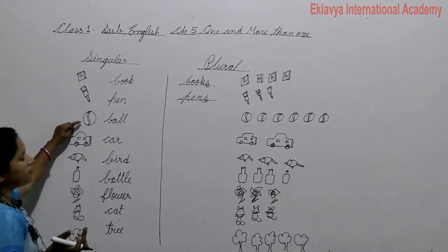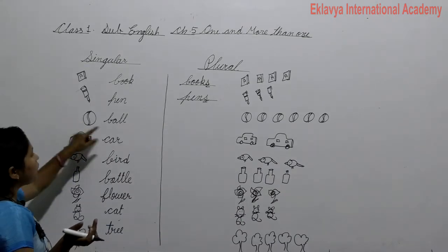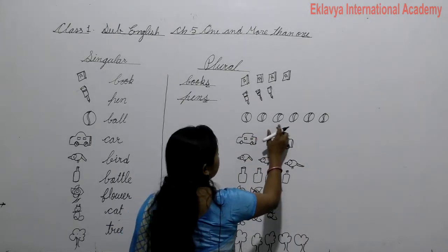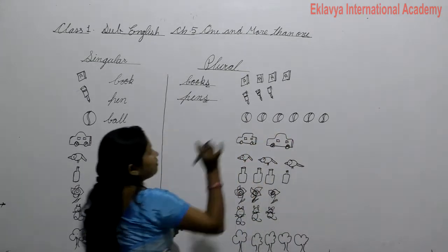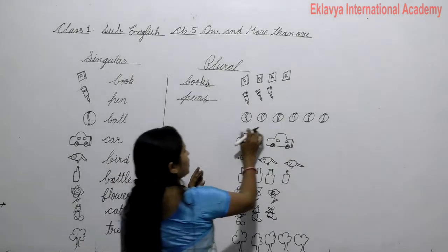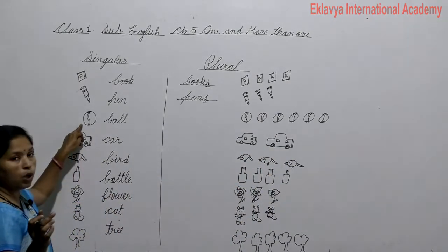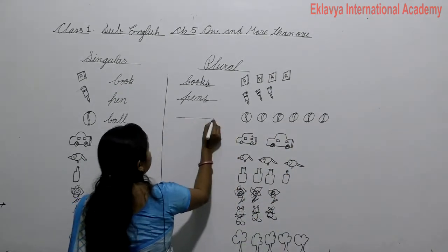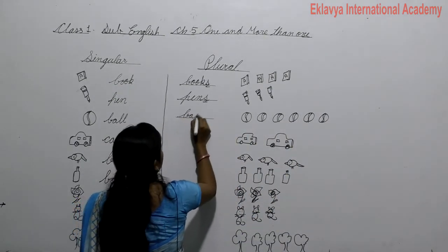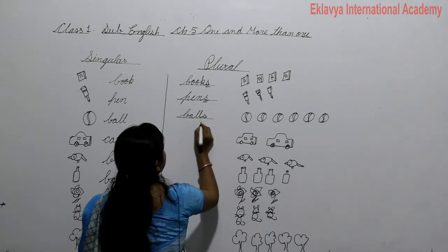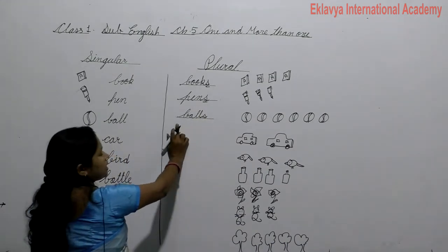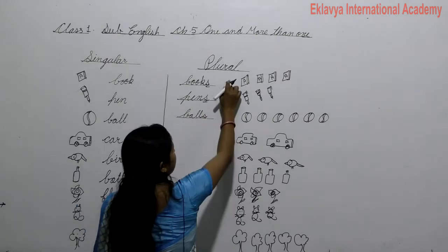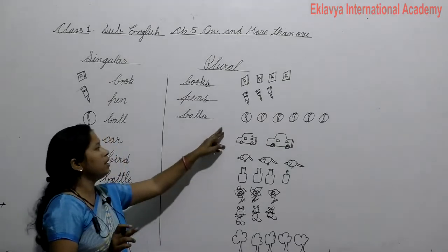And next, when we talk of one, it is singular: ball. But there are 1, 2, 3, 4, 5, 6, more than one. Understand? There is one ball, singular, and there are more balls, and we can write there balls, adding s. Balls. Speak now: books, pens and balls. Yes, these are more than one.